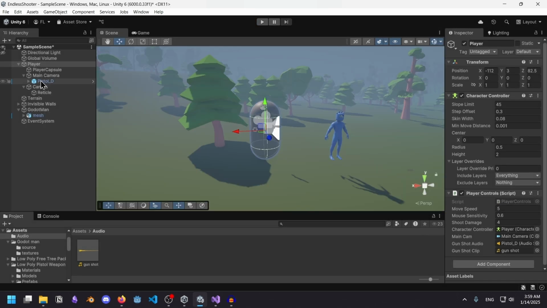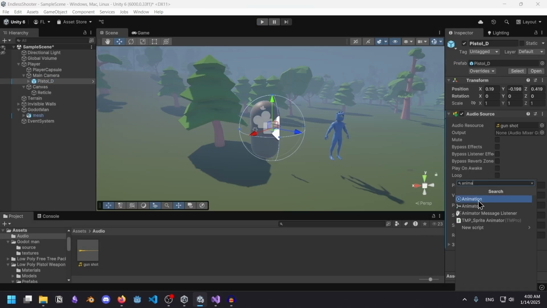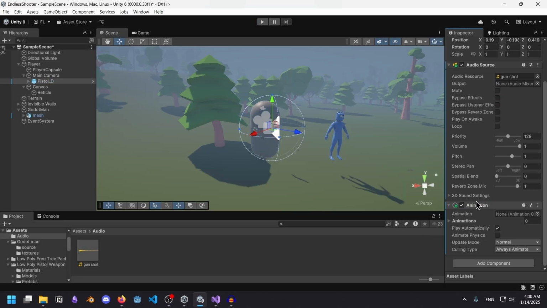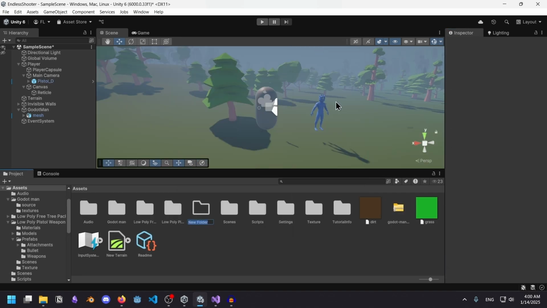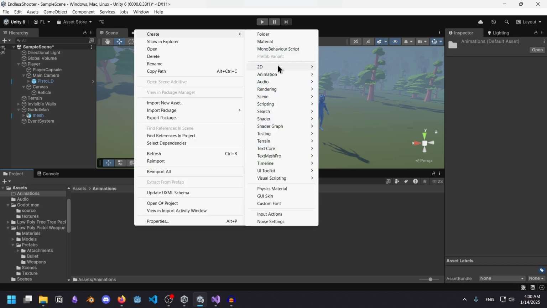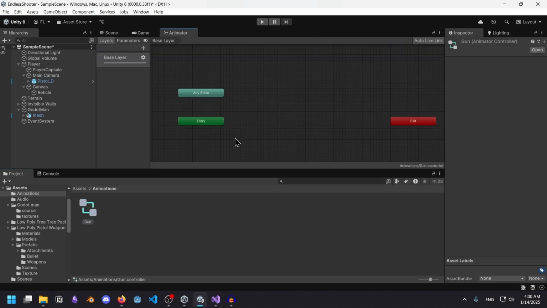Now I have to add animations. Oh god, animation or animator? Which one? Is animation the deprecated one? I think it was animator that I was supposed to use. I'm just going to create a folder for animations. And over here, I'm going to create a new animation controller. Gun. Ah, yes. The state machine.